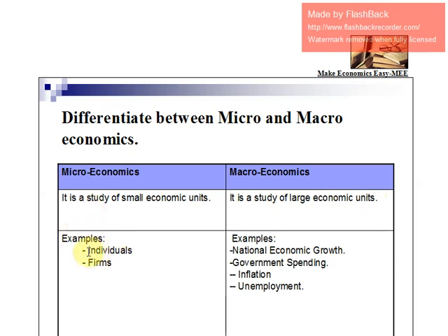Examples of microeconomics are individuals and firms, whereas examples of macroeconomics are national economic growth, government spending, inflation and unemployment.